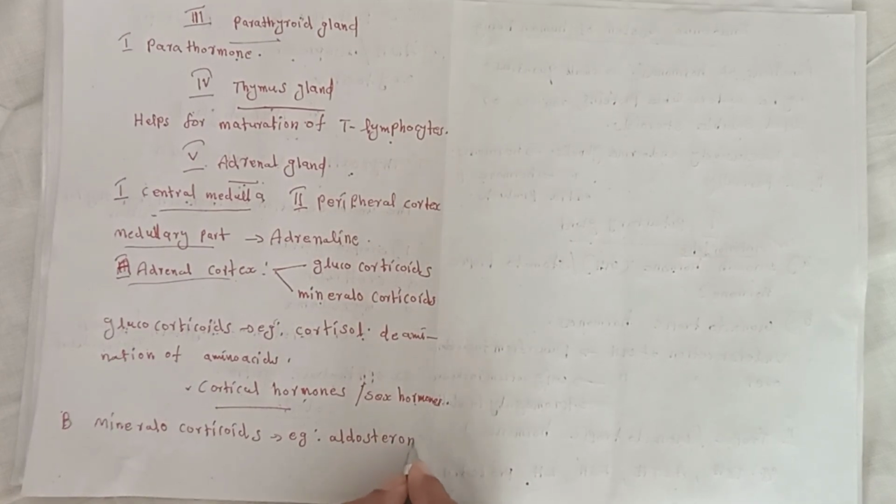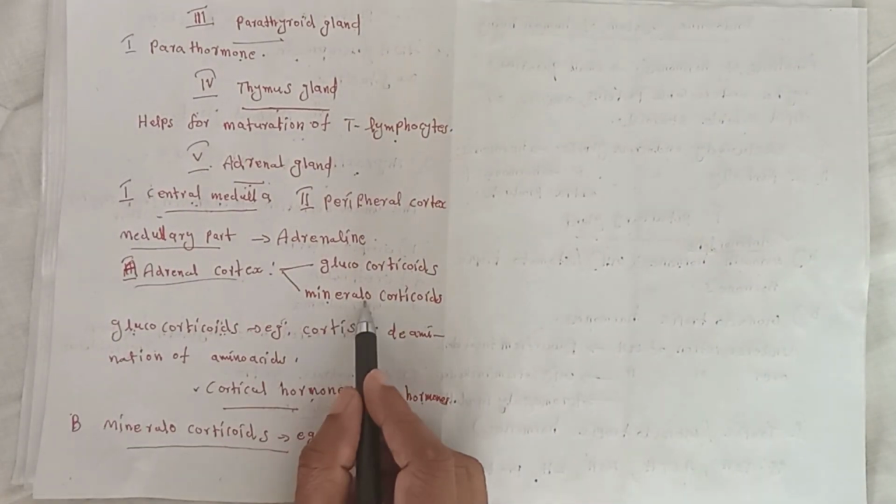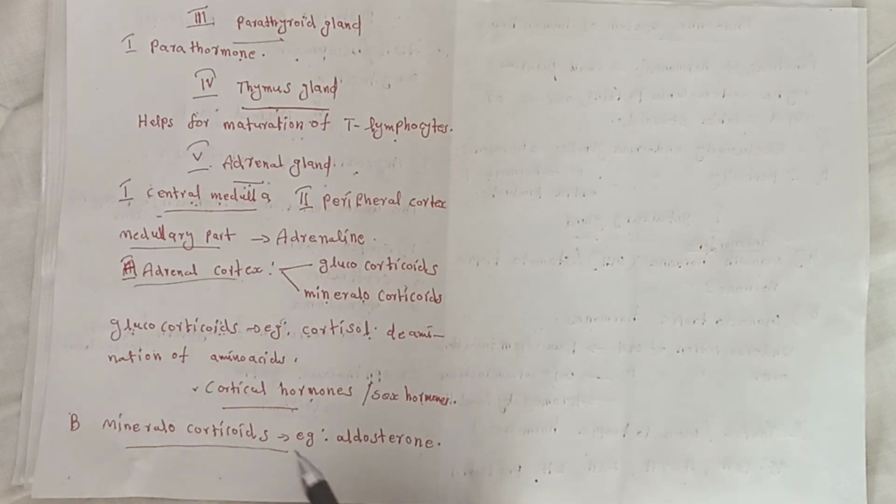Example of mineralocorticoid is aldosterone.